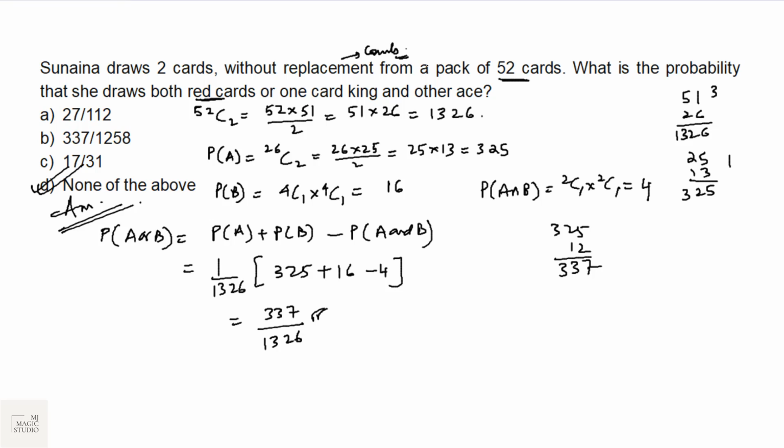We have used here the theorem of total probability in case of two events A and B which are not mutually exclusive. Then P A union B, or P A or B, is given by PA plus PB minus PA intersection B. A intersection B means A and B, that means common cards. Answer here would be 337 by 1326.